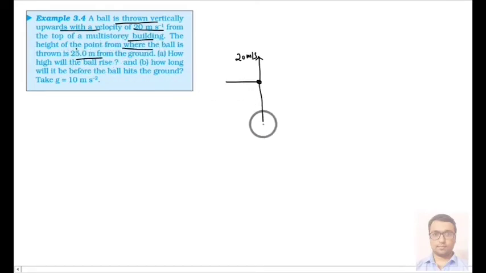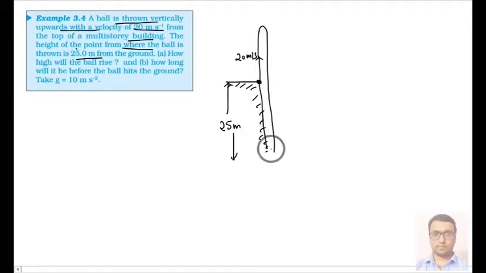So you can consider a building like this, and the height of the building is 25 meter. From here the ball will go in the upward direction, then it will come back to its original position and then it will hit the ground after some time.